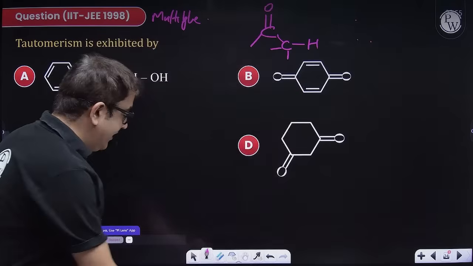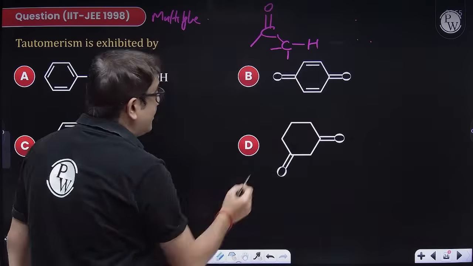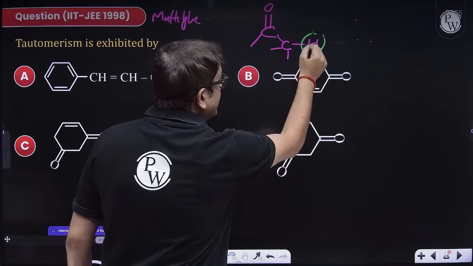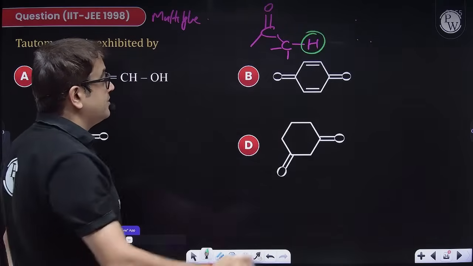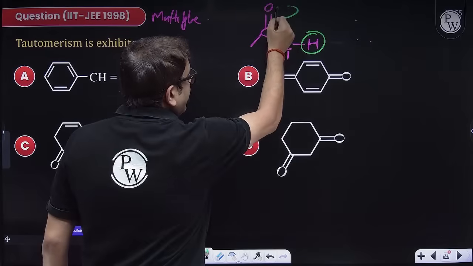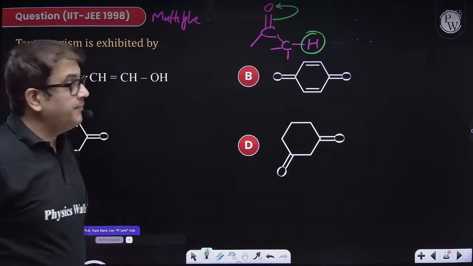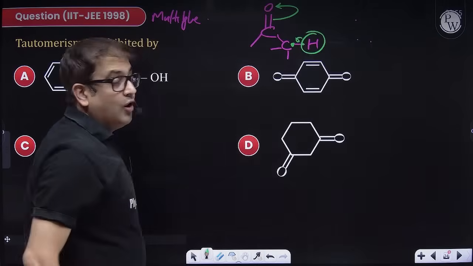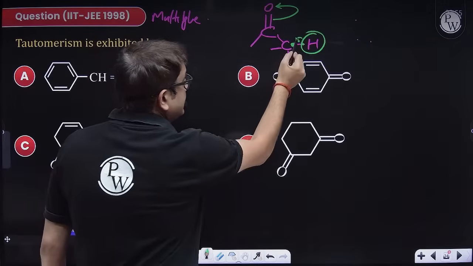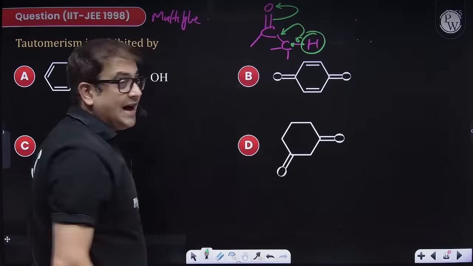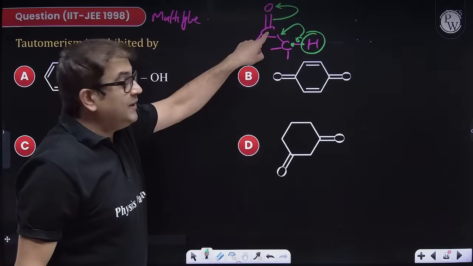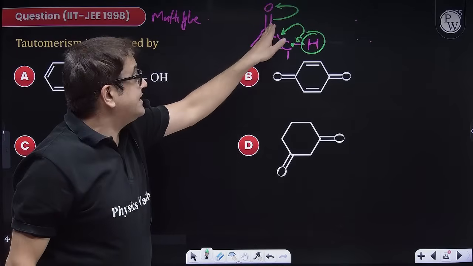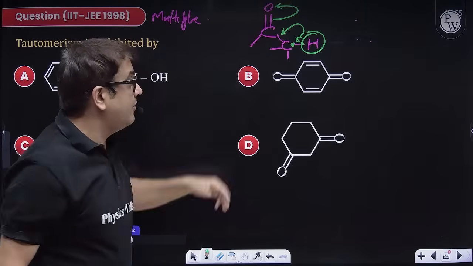If it is having that 1 hydrogen, then that 1 hydrogen undergoes transition. How does it undergo transition? Oxygen being electronegative will snatch away the electron. The sigma electron pair of this hydrogen is transferred to this carbon, because that sp2 hybridized carbon has been snatched away of its electron pair.